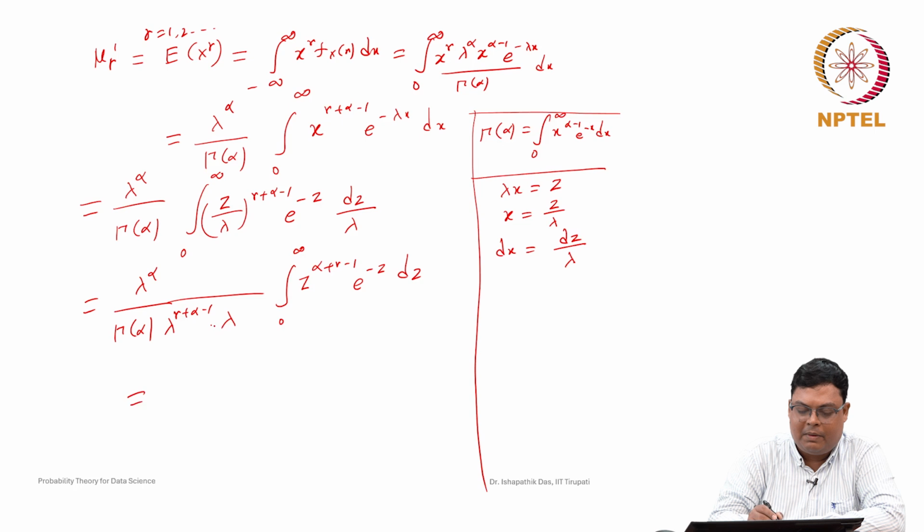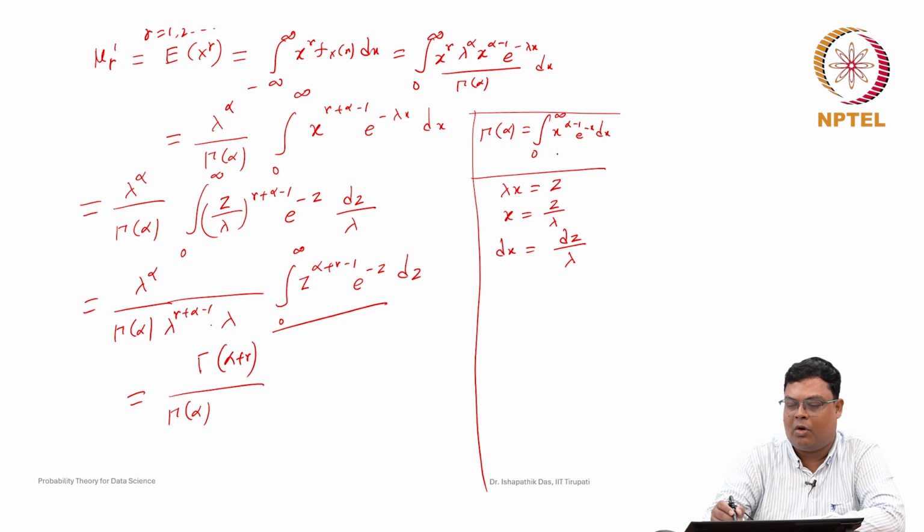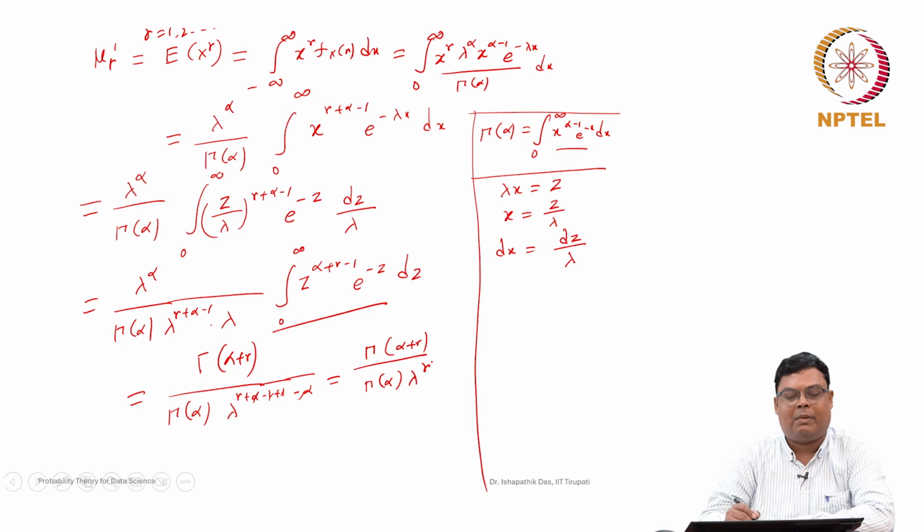So, if you simplify these things, it is actually coming as 1 by gamma alpha, and this part will be gamma alpha plus r, because it is the gamma alpha plus r minus 1 form. Here lambda will be lambda to the power of r plus alpha minus 1 plus 1 and then minus alpha. So, this is cancelled, lambda to the power r. So, this is nothing but gamma alpha plus r by gamma alpha into lambda to the power r, for different values of r.